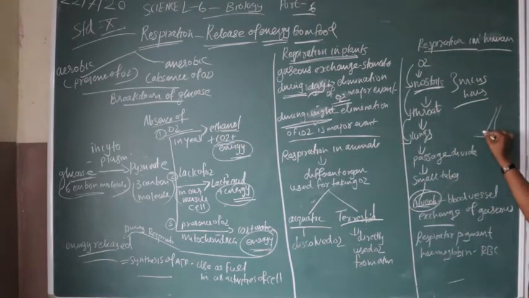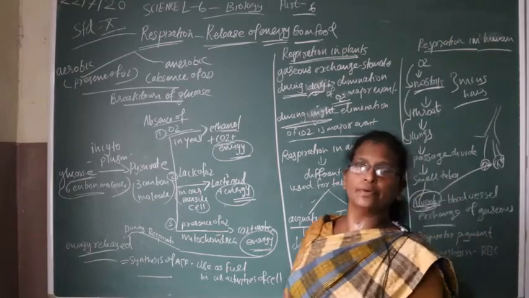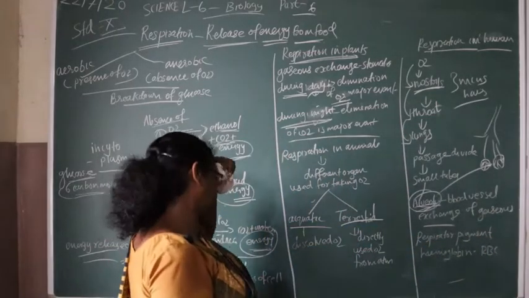These blood vessels play an important role in the exchange of gases: carbon dioxide is released out and oxygen is taken in. This process takes place in the alveoli.